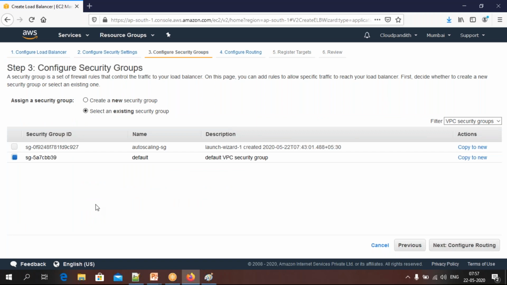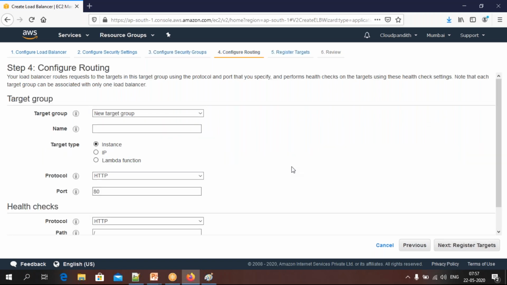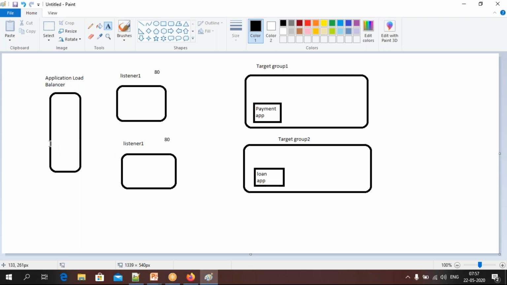Come to configuration settings, click configure settings. Here you need to select the security group. What is the security group we have created? This is the one. You can uncheck this default. We will go with the auto scaling SG which we have created. Click configure settings.